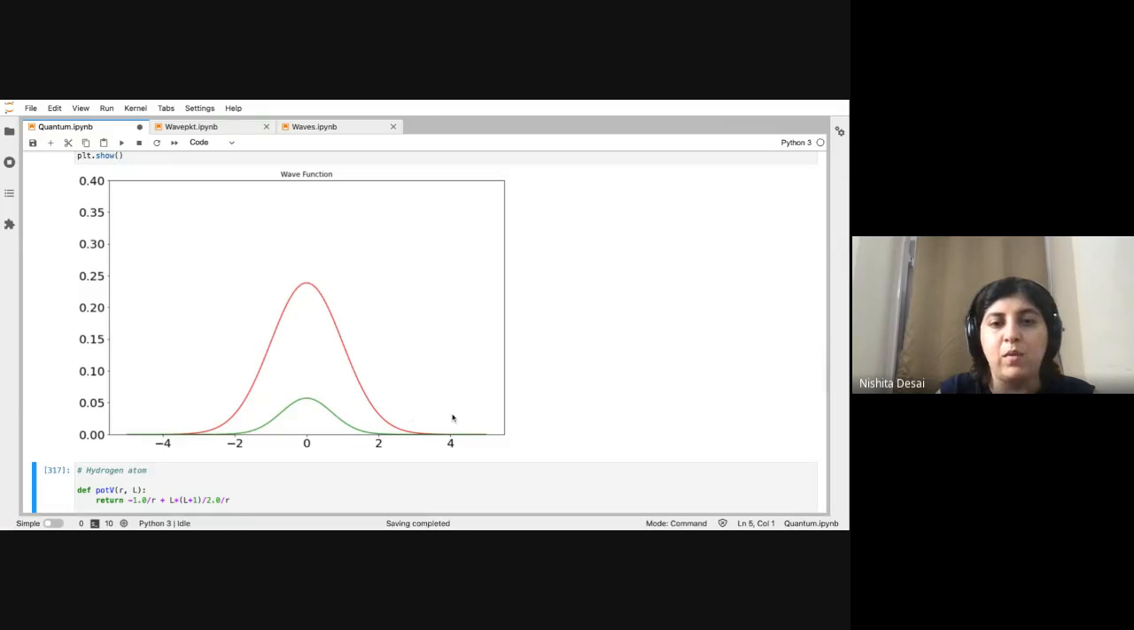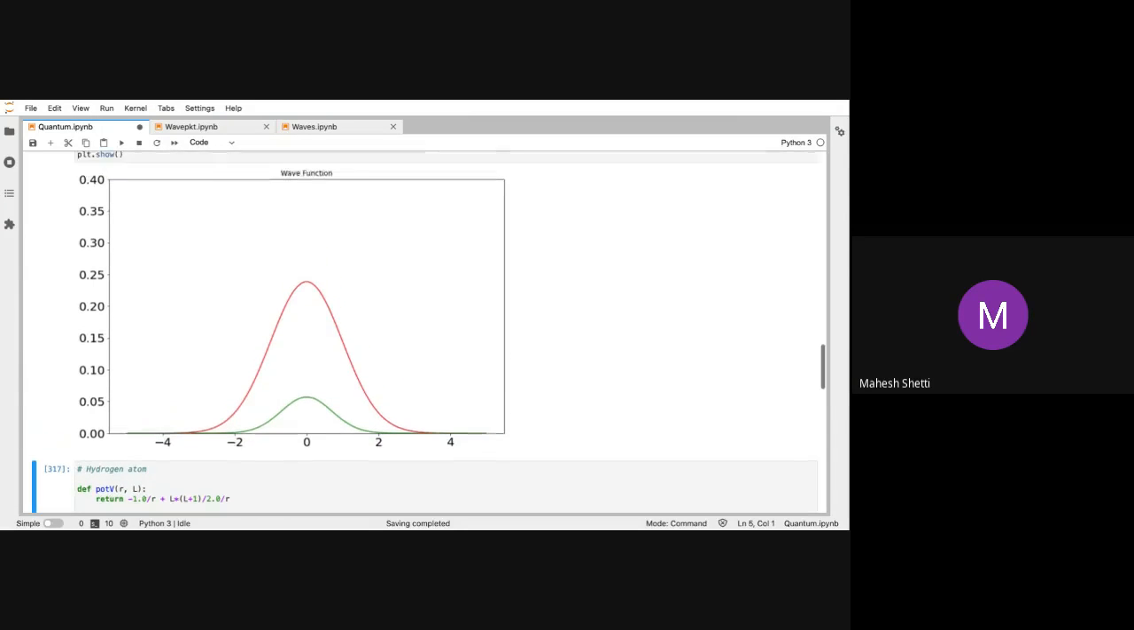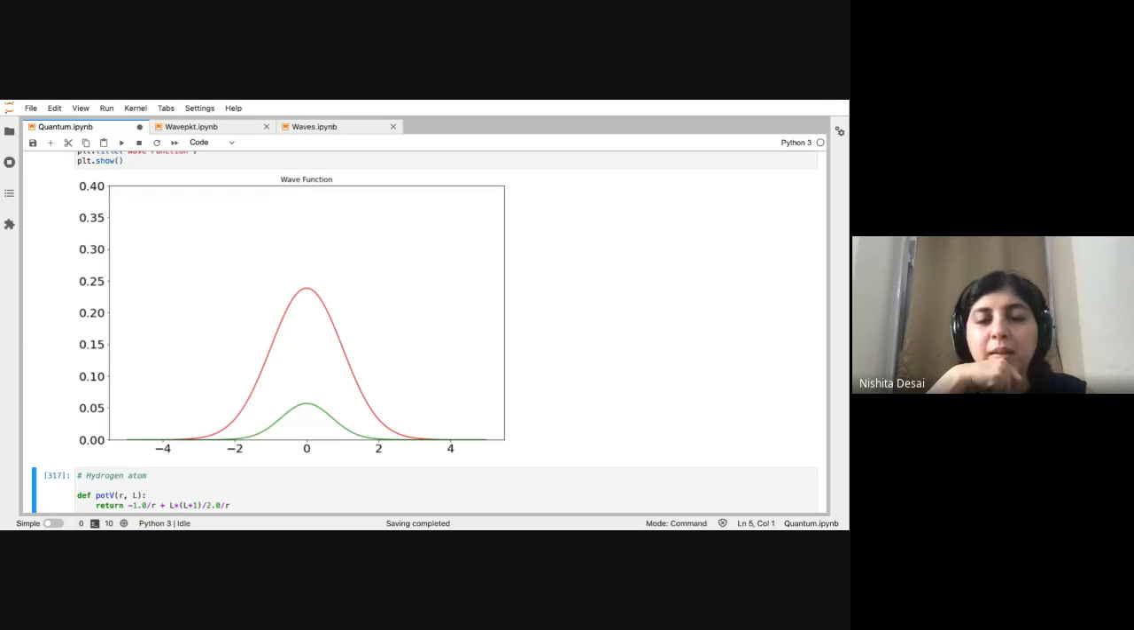So you need to go through a lot of energies to figure out which one is a stable one. That also gives us an idea about the quantization concept. Exactly, it's only these quantized energies that give you stable solutions. Interesting.